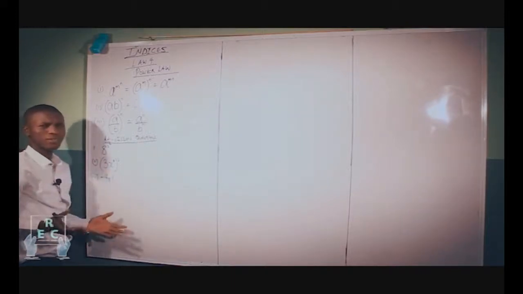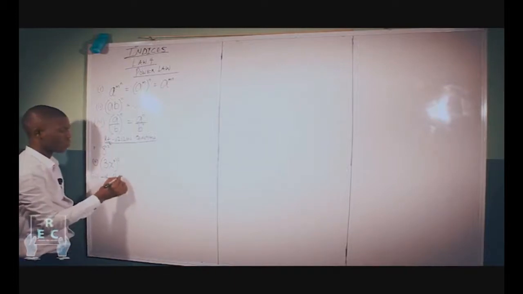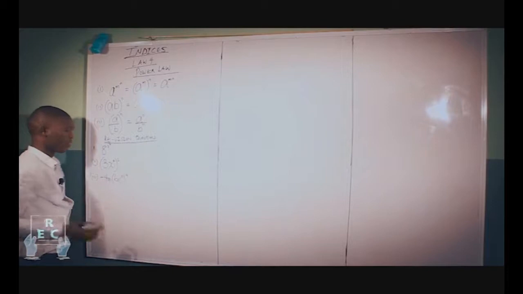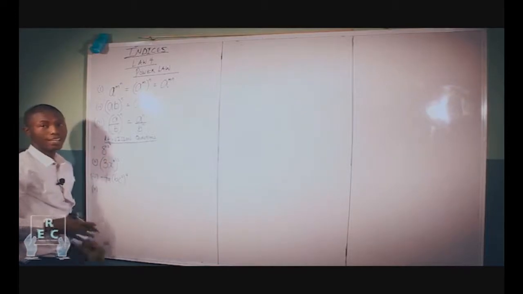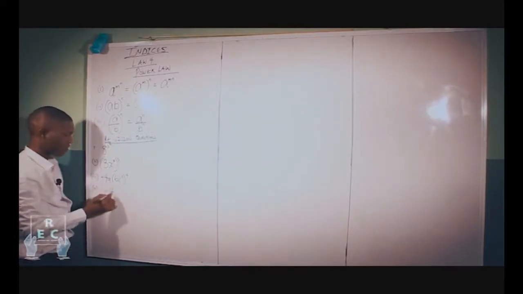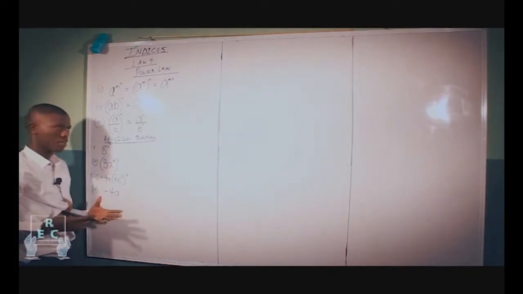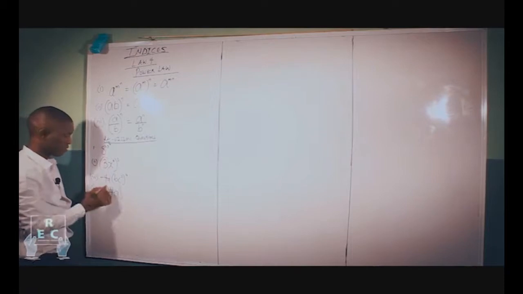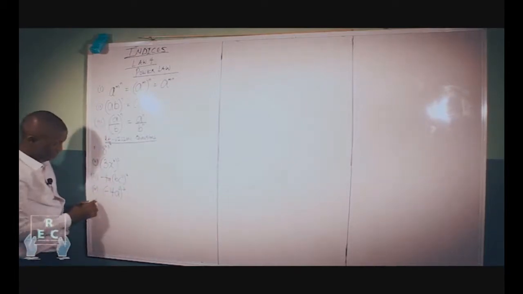Another aspect could be bc cubed raised to the power of 4. Don't be afraid. You could also be given, say, minus 4a, close the brackets, squared, to the power of 3, just to simplify.